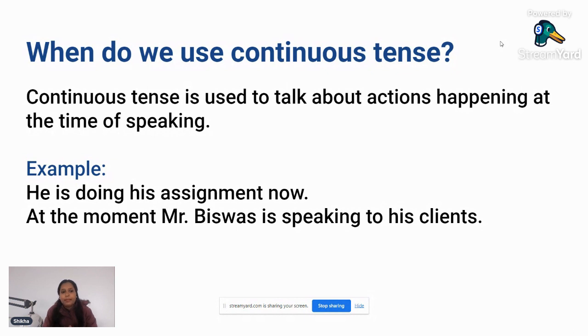So, for example, he is doing his assignment now. At the moment, Mr. Biswas is speaking to his clients. Okay, and you should also remember that present continuous tense is used to talk about only temporary actions. That means actions which are happening now, but after some time it's not going to happen. That means it is going to stop.